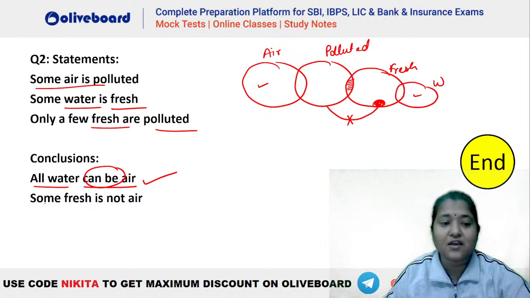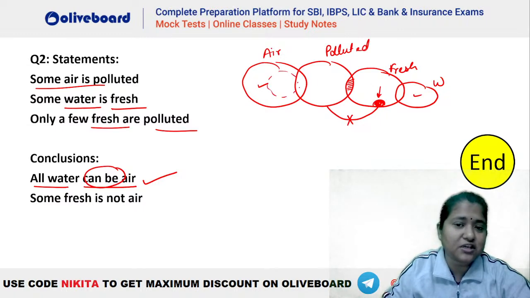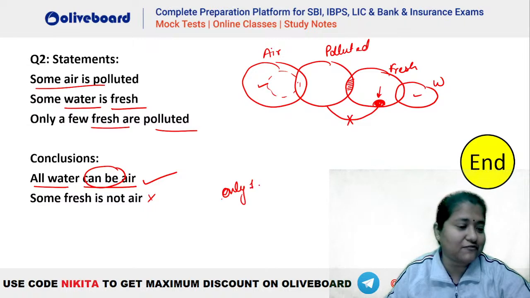So first is right. Second one, some fresh is not air. So which portion of fresh should never be a part of air? There is nothing, right? You can see fresh and air is also independent. Rather than drawing your fresh here, we could have taken your fresh here as well. So you can see this is not a definite one. This is a possibility that some fresh may not be air. But that's not a definite one, isn't it? So that is why the answer to this question has to be only one.